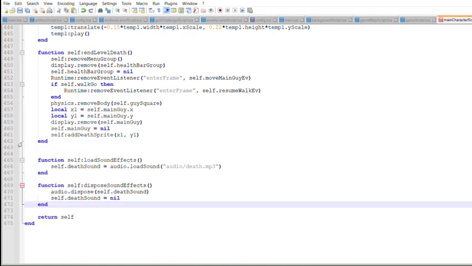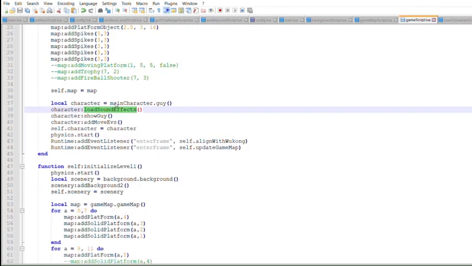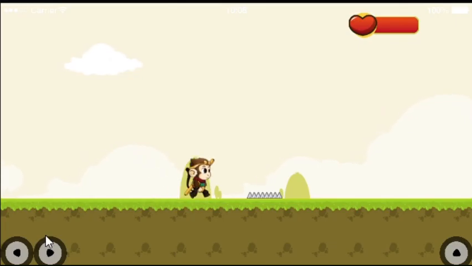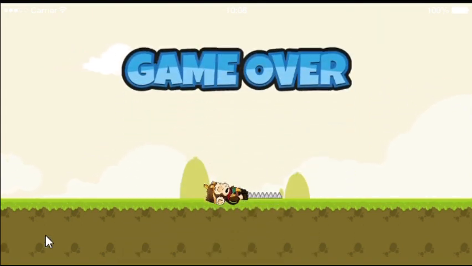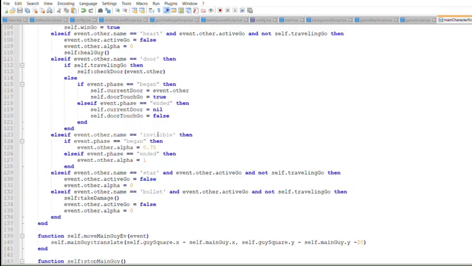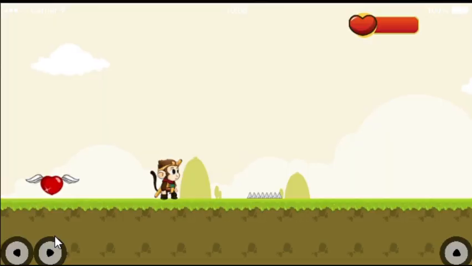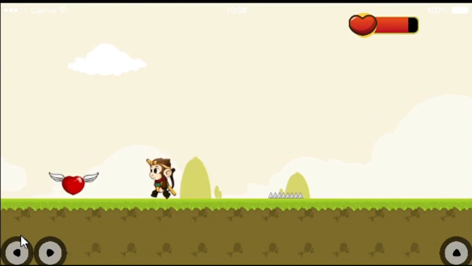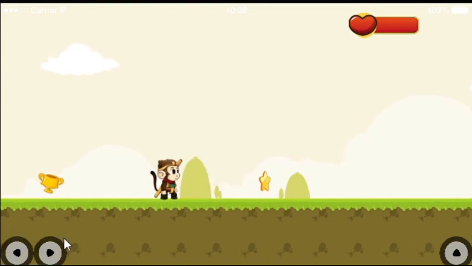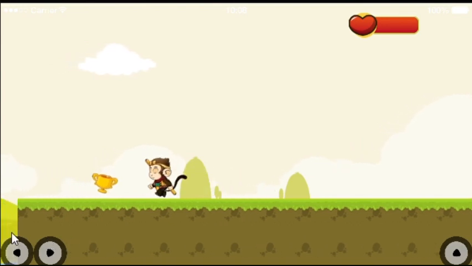Before each level is started, I want to call a method that loads all the necessary sound effects. And after a level, the method dispose sound effects is called to remove all the sound effects. Now I will add in sound effects that play when Wukong collides with the spikes, heart, star, and trophy. Let's see how it goes. Awesome, this one works well. And the star and trophy also play their sounds. This is great.